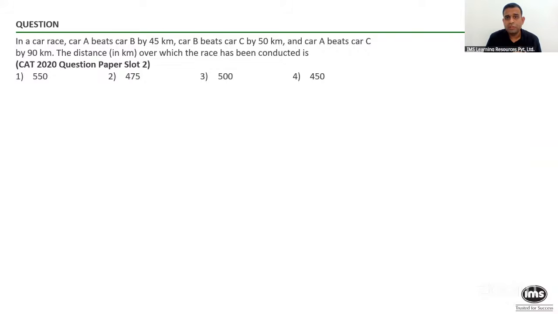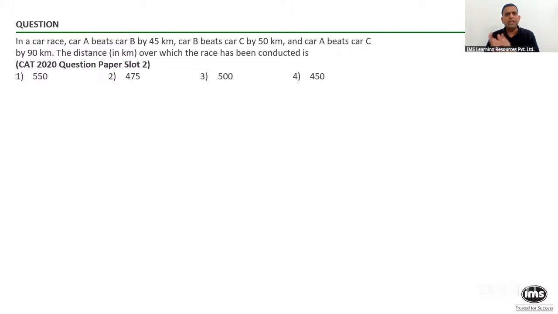If time is constant, the ratio of distances covered implies the ratio of the speeds. When speed is constant, the ratio of the distances covered will be in the ratio of the times taken. When distance is constant, speed and time are inversely proportional. These are three very important rules you should be aware of.